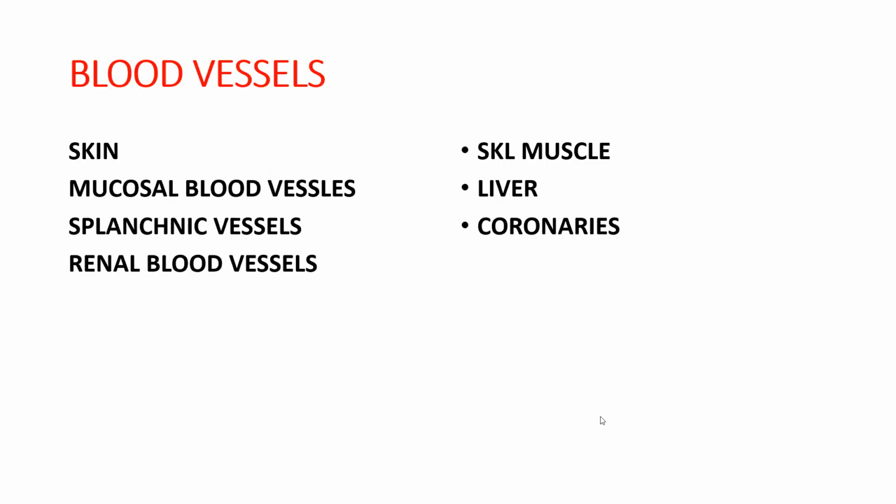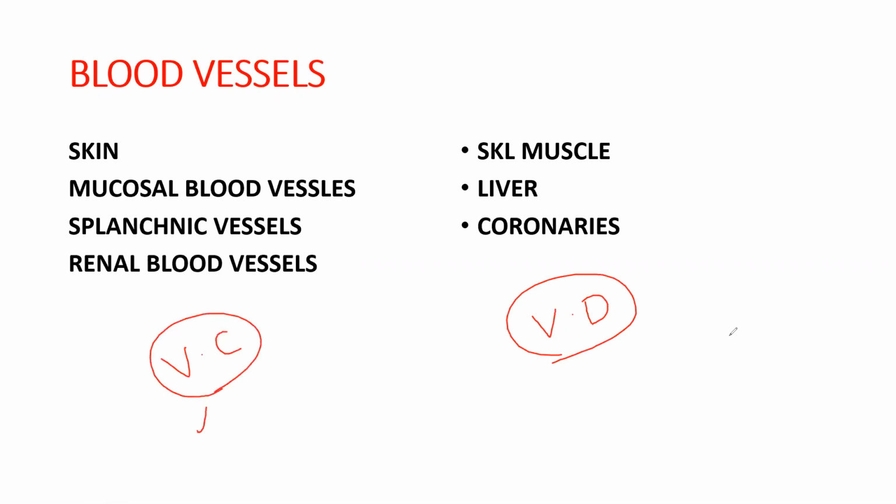Next, on blood vessels. Here in the first section, skin, mucosal blood vessels, splanchnic blood vessels, and renal blood vessels all undergo vasoconstriction. And skeletal muscle blood vessels, liver, and coronaries undergo vasodilatation. Here, these parts undergo vasoconstriction and these parts undergo vasodilatation, because here alpha 1 receptors are predominant, and here beta 2 receptors are predominant. We just remember this, alpha 1 receptors and beta 2 receptors.